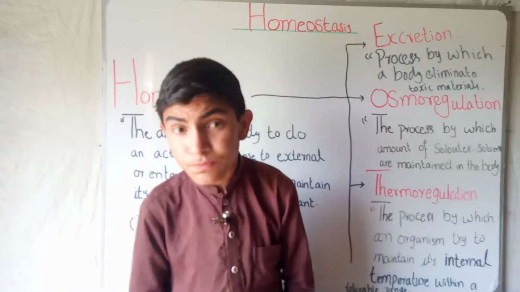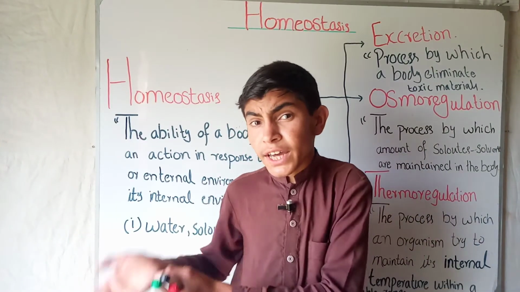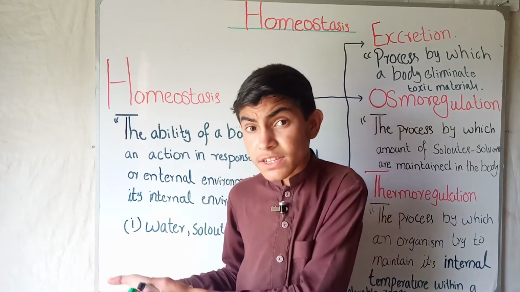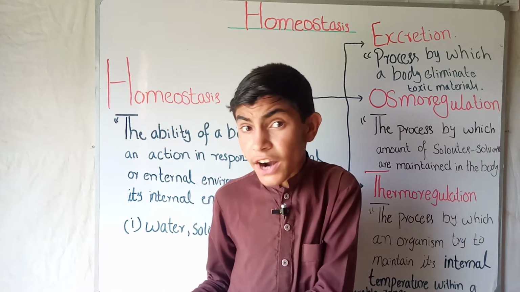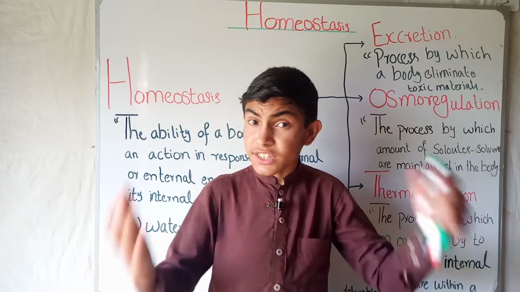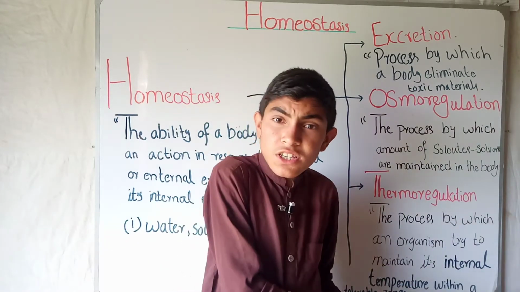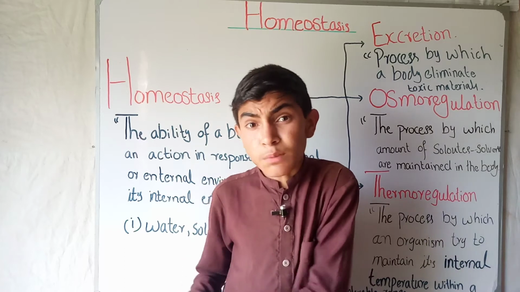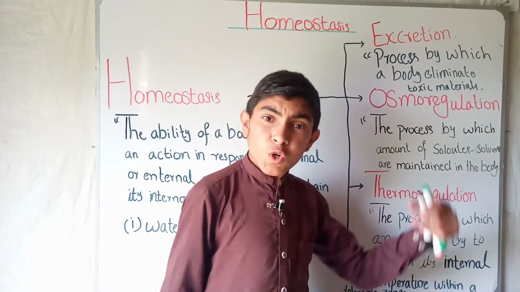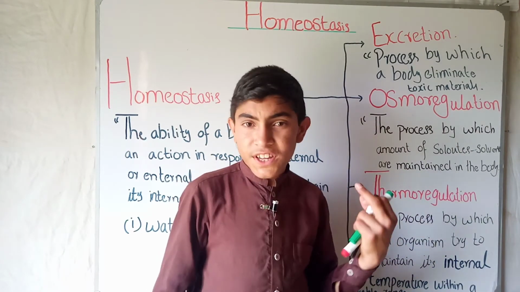Like in our daily observation, in summertime, we know there is hotness. This is an external change in our environment. So during summertime, we don't wear the clothes which we wear in winter.